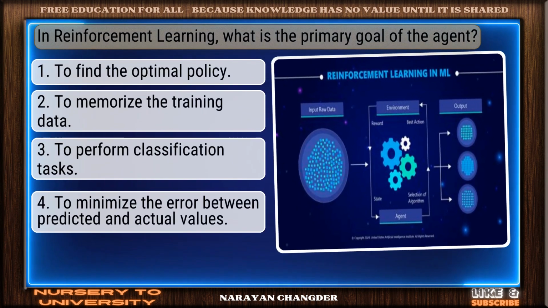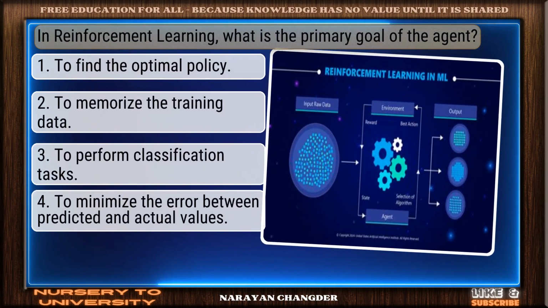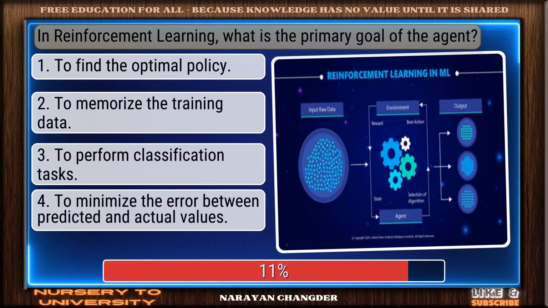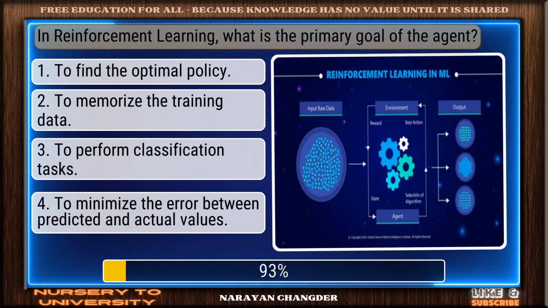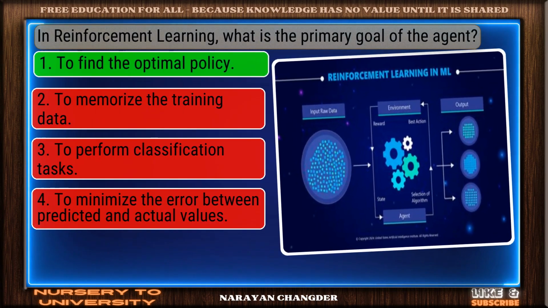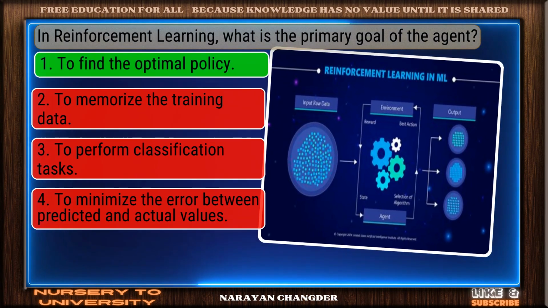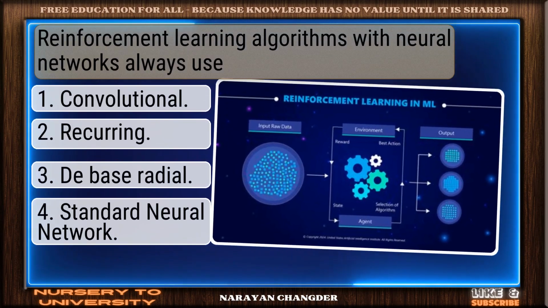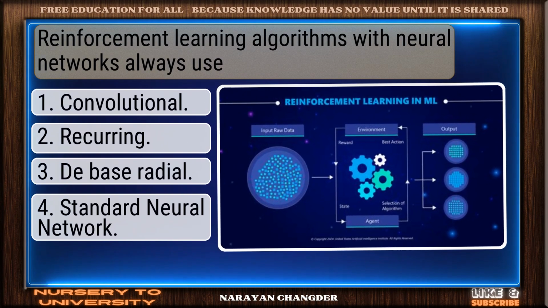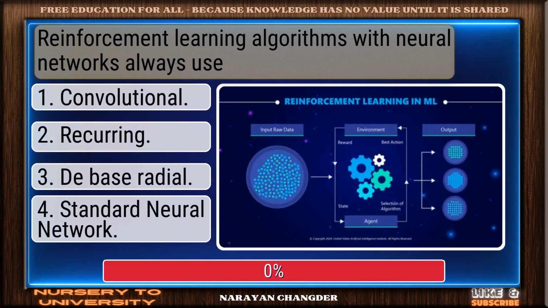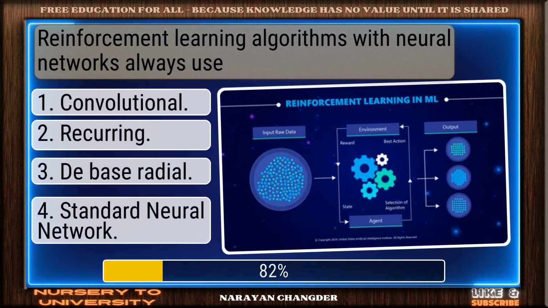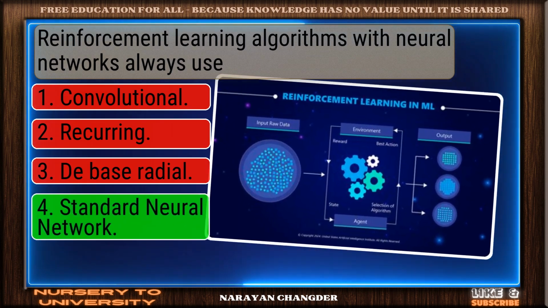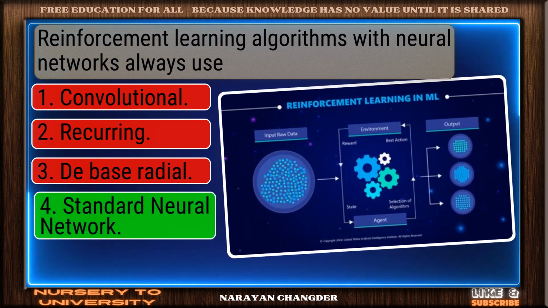Question number 33. In reinforcement learning, what is the primary goal of the agent? Bravo. To find the optimal policy is the answer. Question number 34. Reinforcement learning algorithms with neural networks always use. Nicely done. Standard neural network is a solid answer.